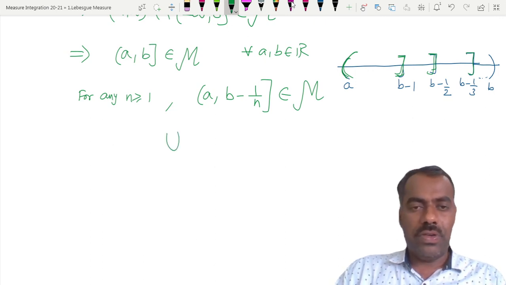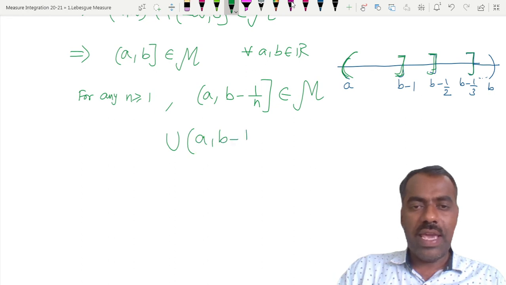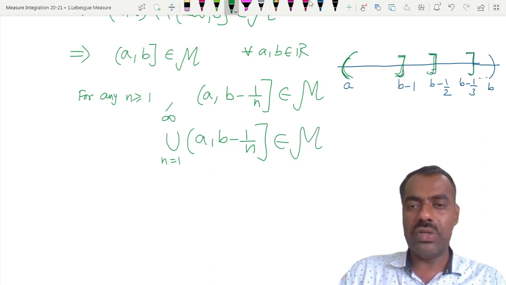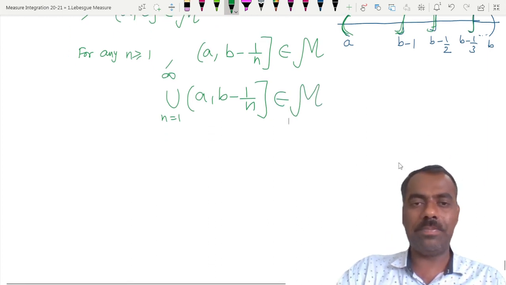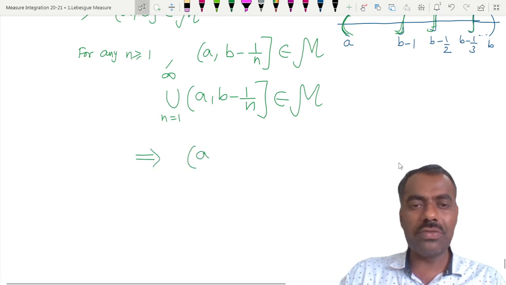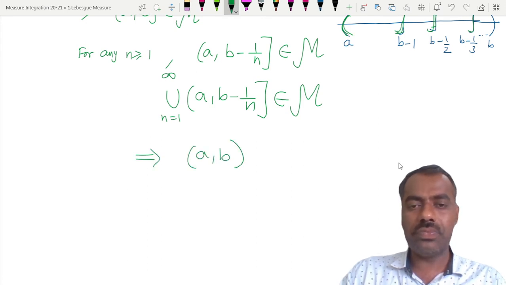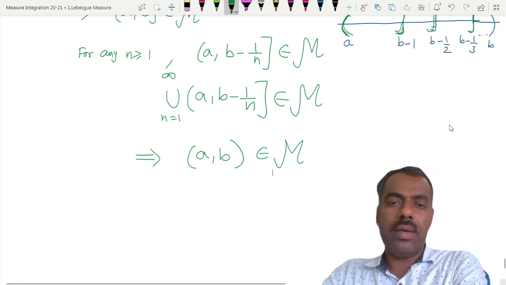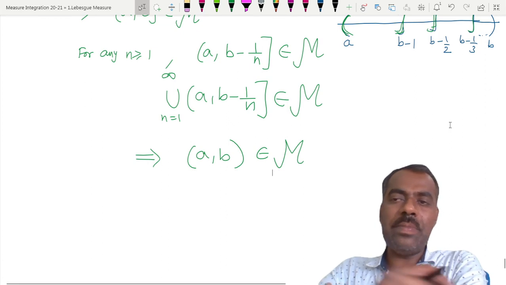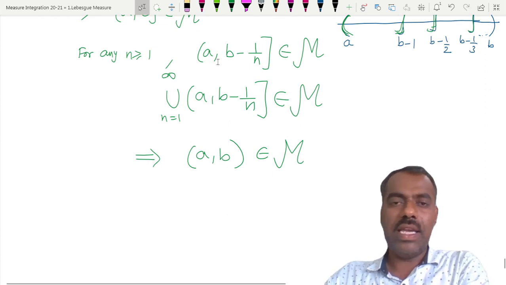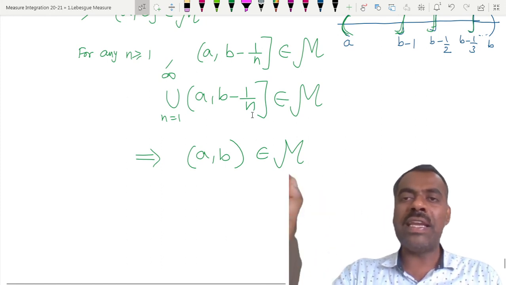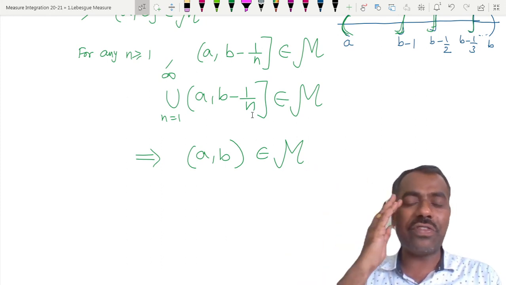So the union of a comma b minus 1 by n, n equal to 1 to infinity, also belongs to M because M is a sigma algebra. But what is this value? Can somebody tell? It is a comma open b. Because b cannot be there in any of these sets. All the remaining elements from a to b will be there.